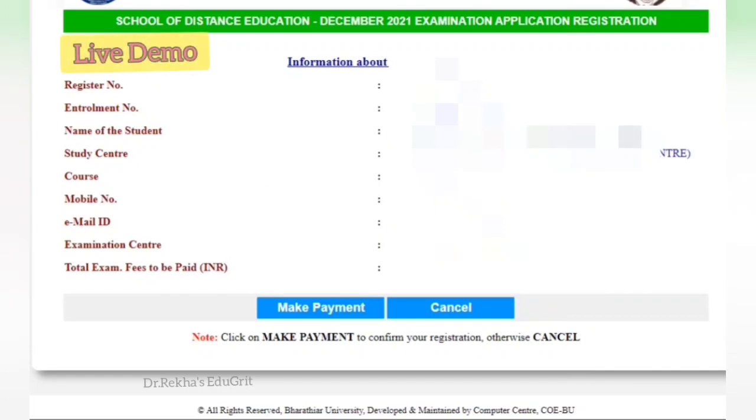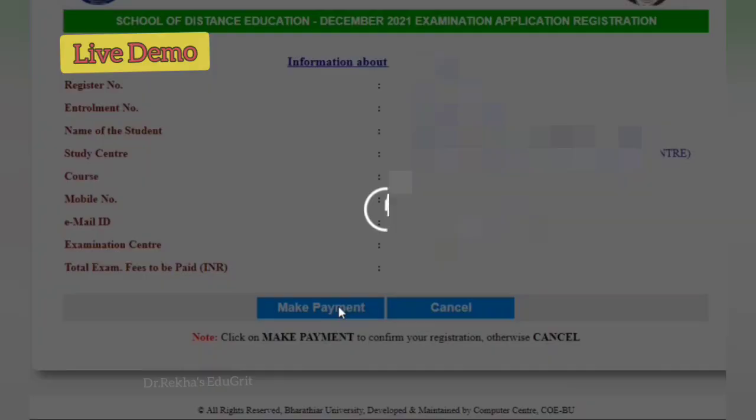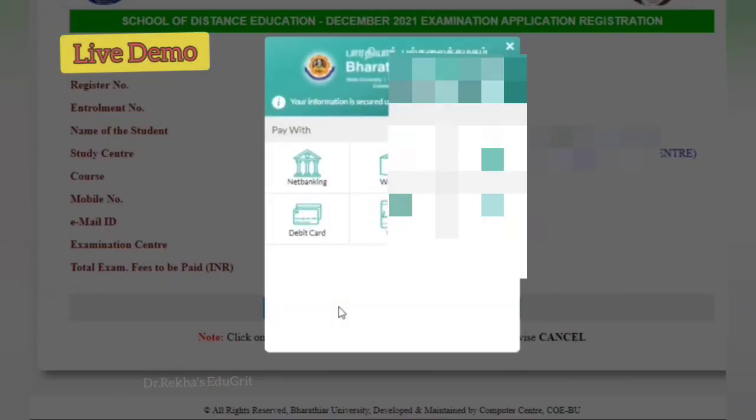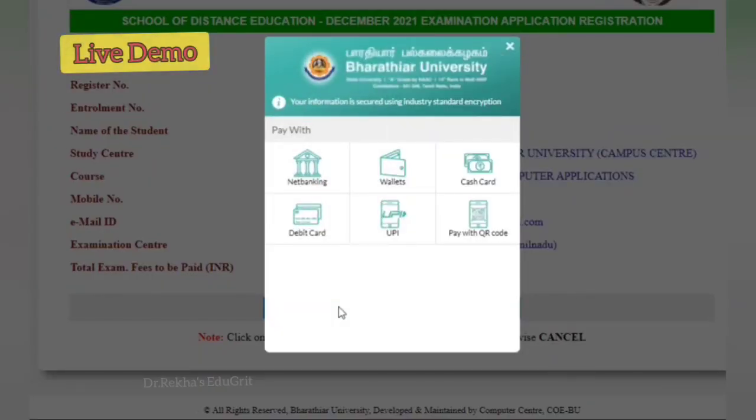Your register number, enrollment number, name of the candidate, study center, course, mobile number, email ID, examination center, and total exam fees to be paid. If you are ready to make the payment, then you can click the Make Payment button to confirm your registration. Payment can be done through net banking, wallet, cash card, debit card, UPI, and pay with the QR code.